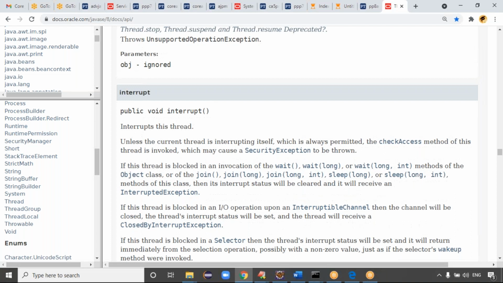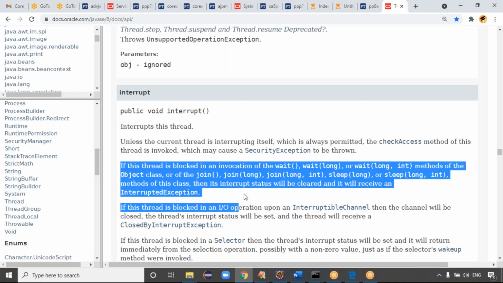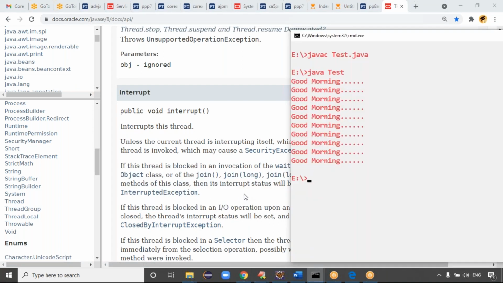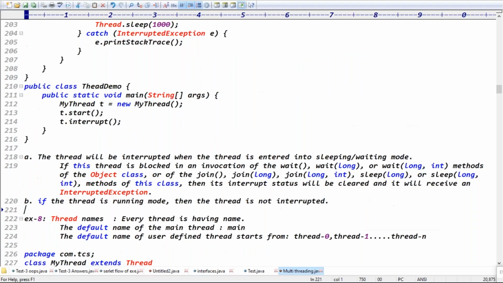So the thread interrupt method call will have an effect only in the case of wait method, sleep method, and join method. Only in these three cases is your thread entering waiting or sleeping state. Both are the same, waiting mode or sleeping mode, and then only your thread will be interrupted. If the thread is in running mode, the thread is not interrupted.